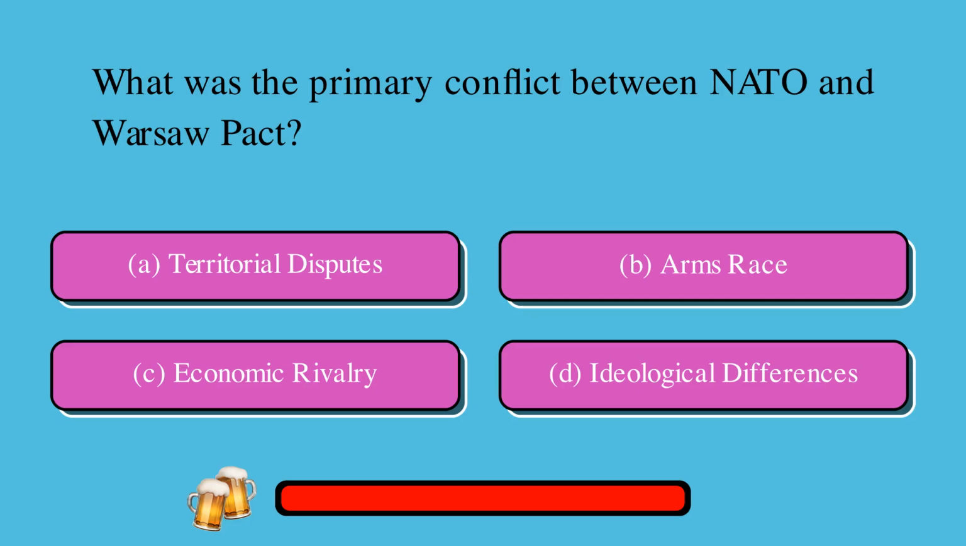What was the primary conflict between NATO and the Warsaw Pact? A. Territorial disputes, or B. Arms race, or C. Economic rivalry, or D. Ideological differences? The correct answer is B. Arms race.